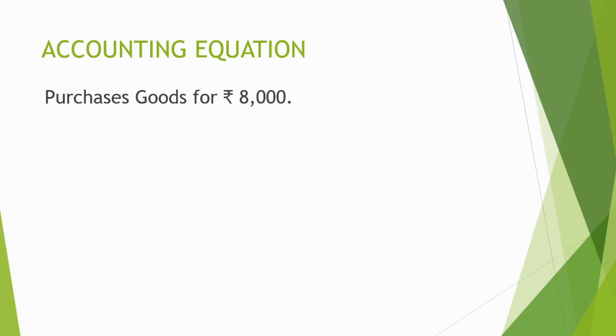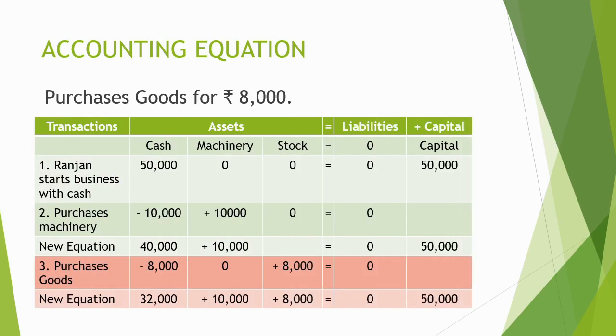Now take another example. Purchase goods for rupees 8,000. If goods are purchased, there is an increase in the value of stock. All of you are aware of the meaning of stock. Stock is the goods available for sale on a particular date. On the other hand, cash is paid out. So there is a decrease in the value of cash. So we may show this transaction after the last accounting equation like this.